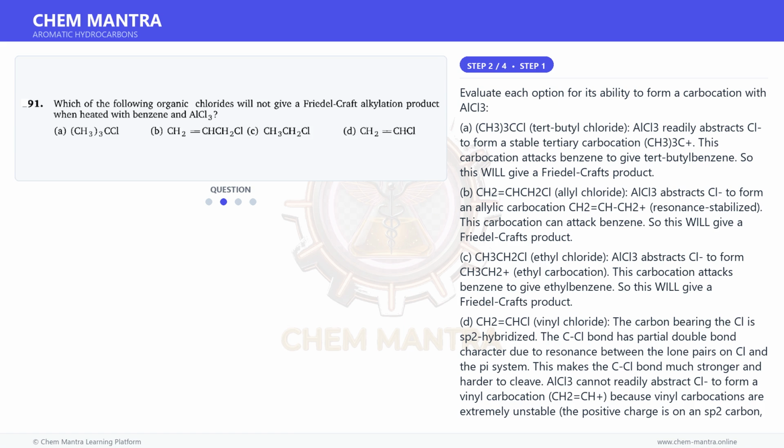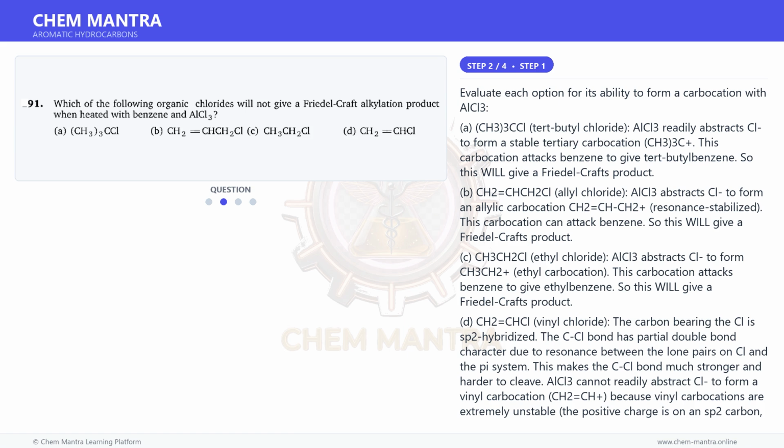B. CH2=CHCH2Cl, allyl chloride. AlCl3 abstracts Cl to form an allylic carbocation, CH2=CH-CH2+, resonance stabilized. This carbocation can attack benzene. So this will give a Friedel-Crafts product.